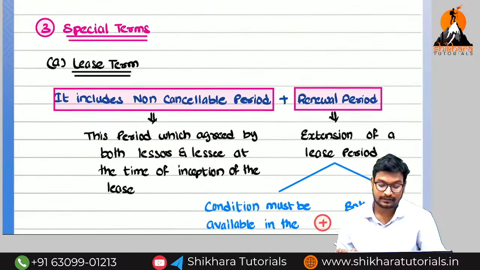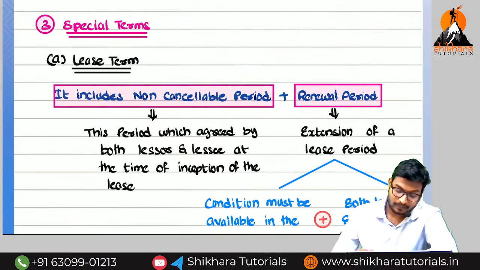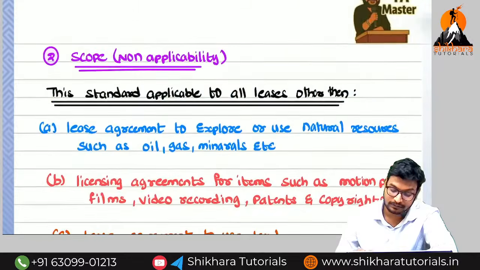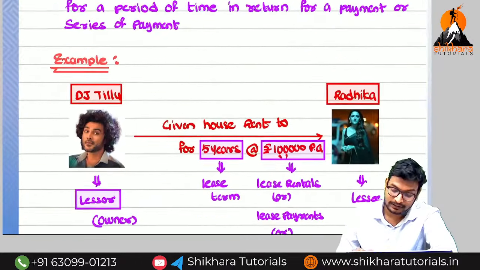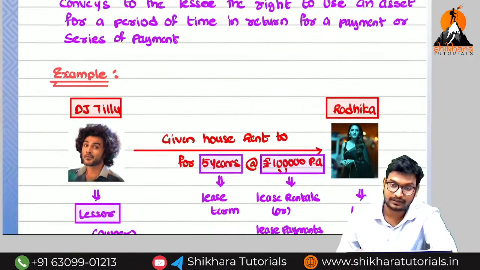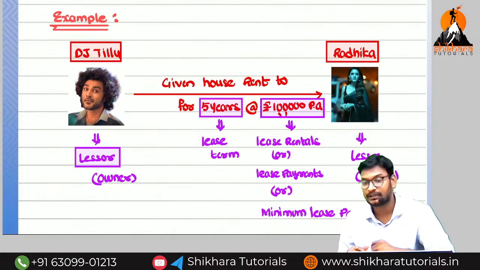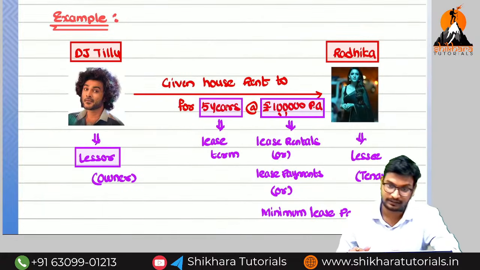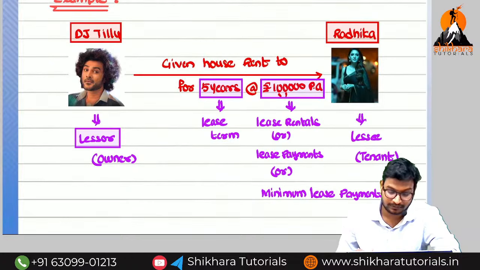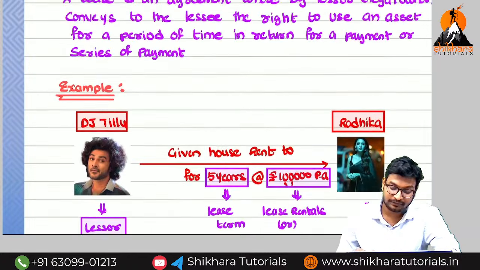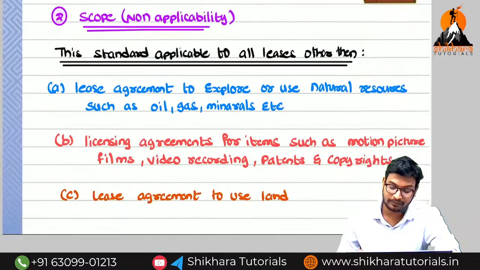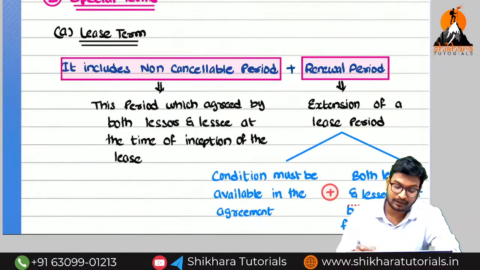So next we need to discuss the special terms. If I am going in speed, it means nothing, amma. I am not writing anything. This PDF will be available after completion of this class in the link given below, or you can check through the Shikara Tutorials website under free resources. So till now we have discussed the definition and the non-applicability, and next we are going to see the important terms here.